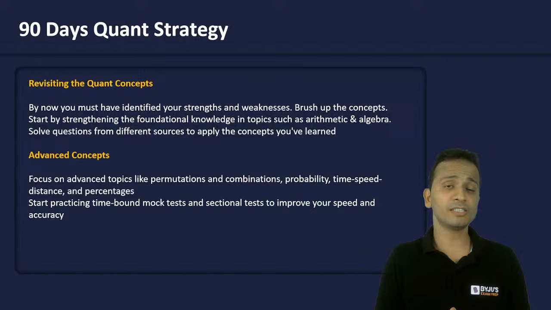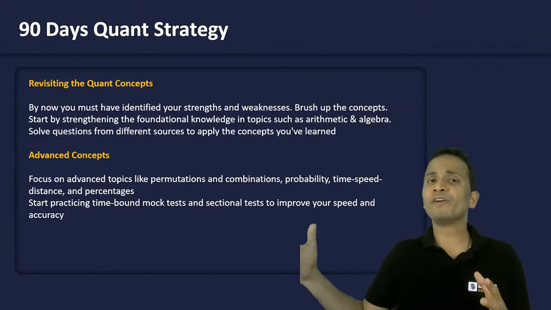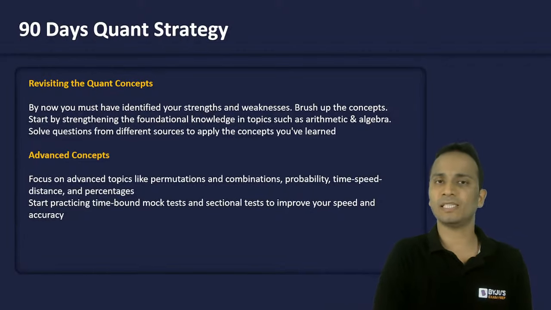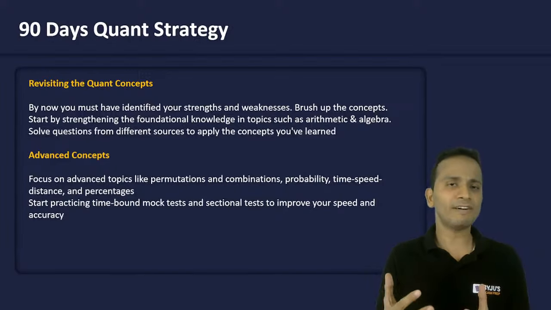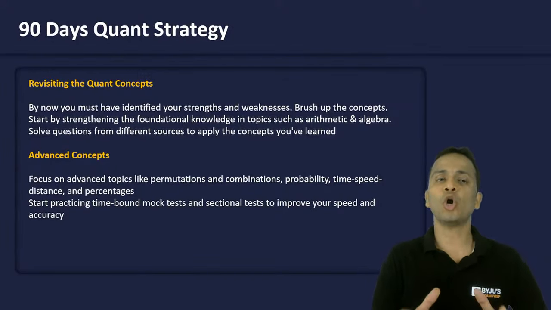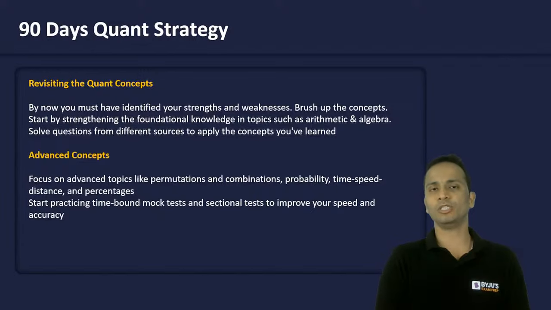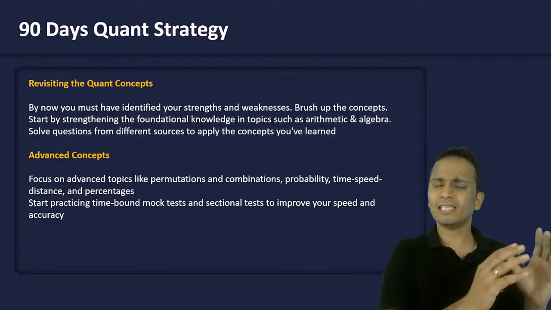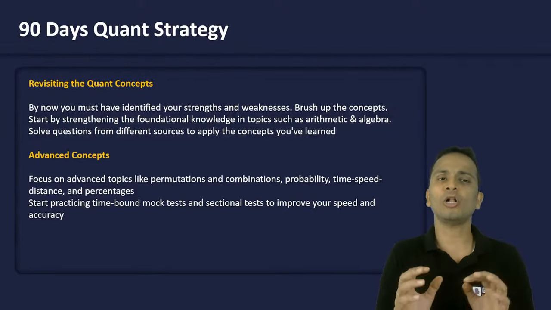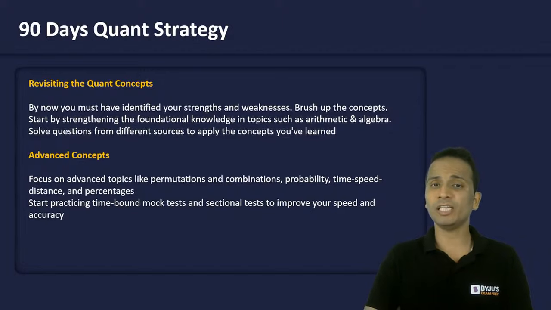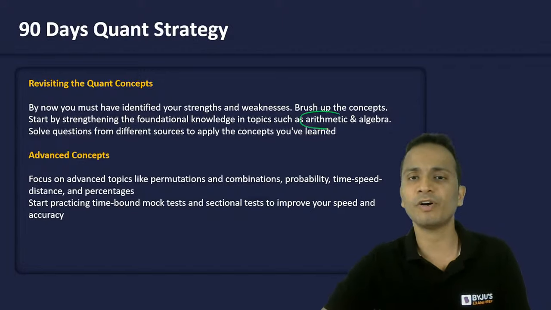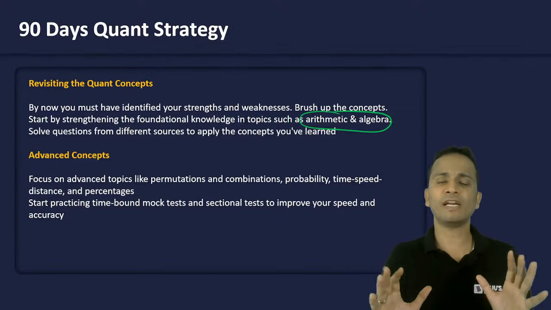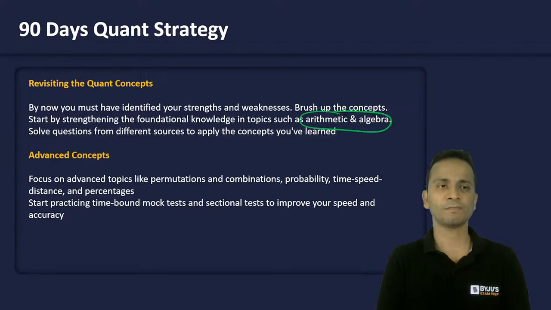Now, what happens generally is we tend to keep moving forward, and we forget some of the basic concepts. So once in a while, it is always good to revise all the basic concepts of quant. It will take 3 or 4 days. Spend 3 or 4 days and just have a look at all the basic concepts, especially for the areas of arithmetic and algebra, because they are full of fundamentals, they are full of conceptual things, right?